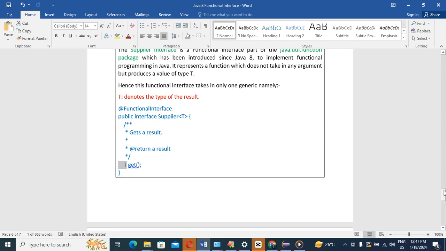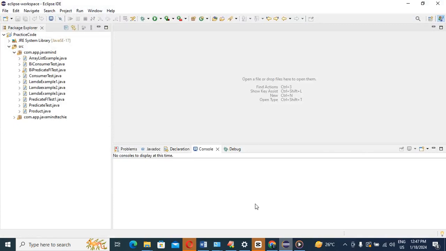Okay, so now let's start our code implementation for all three functional interfaces, so we need to move to our IDE. What I mentioned is to discuss three functional interfaces: the Function functional interface, the BiFunction functional interface, and Supplier. For that, first we need to create one class.